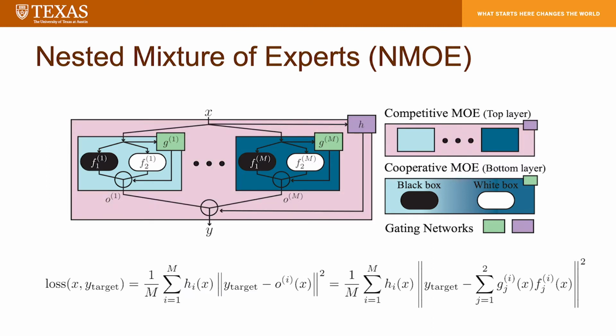We define a loss function so that the local experts in the top layer are trained to compete with each other, whereas the two local experts in the bottom layer are trained to cooperate. Thanks to this novel structure, our NMOE provides a general method to incorporate various types of prior knowledge.